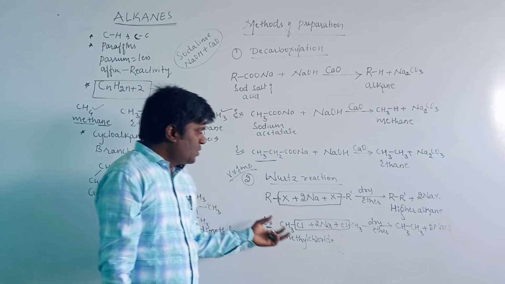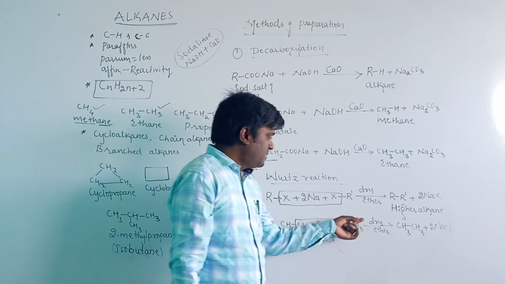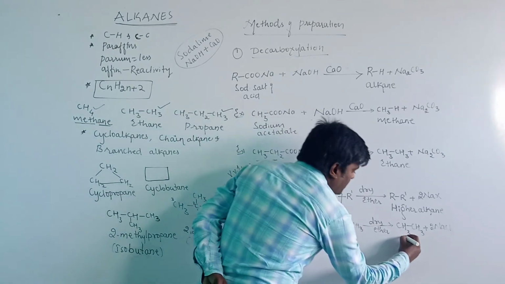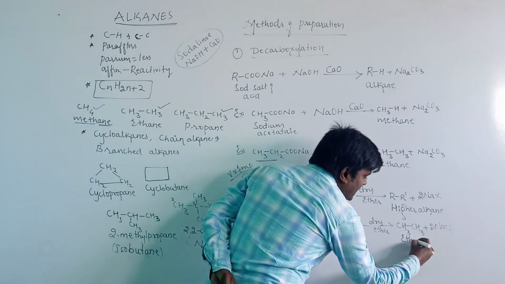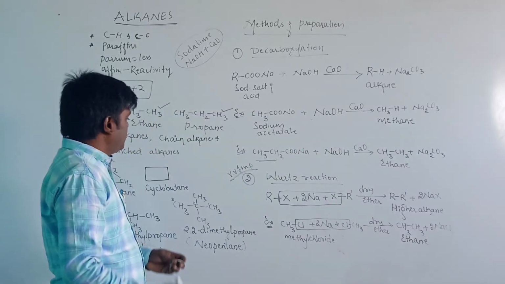When methyl chloride reacts with sodium metal in the presence of dry ether, it gives the higher alkane. Here the higher alkane is ethane. Then let us take another example.